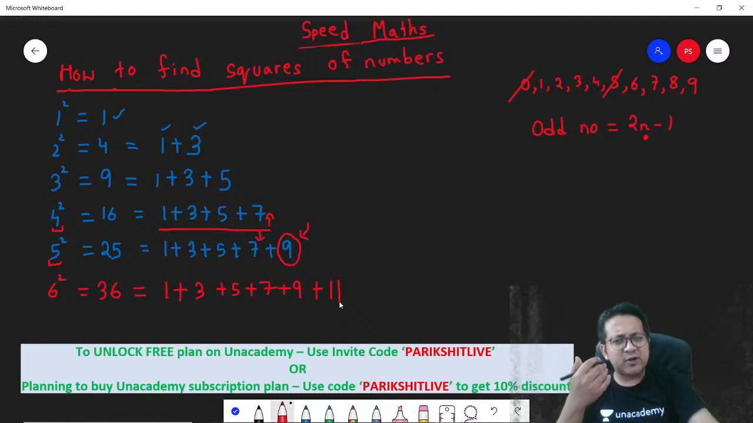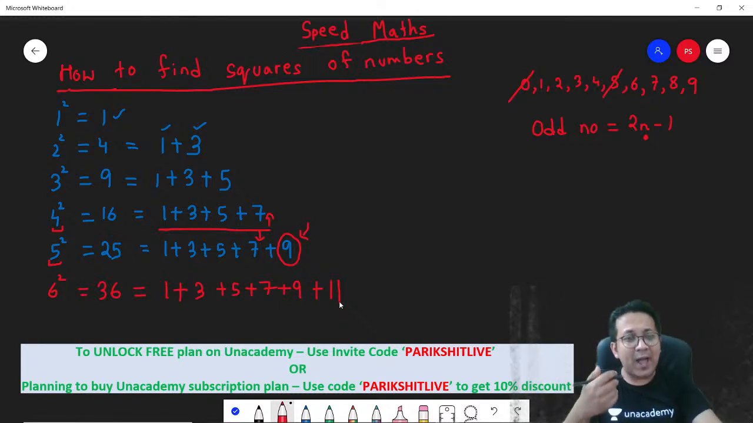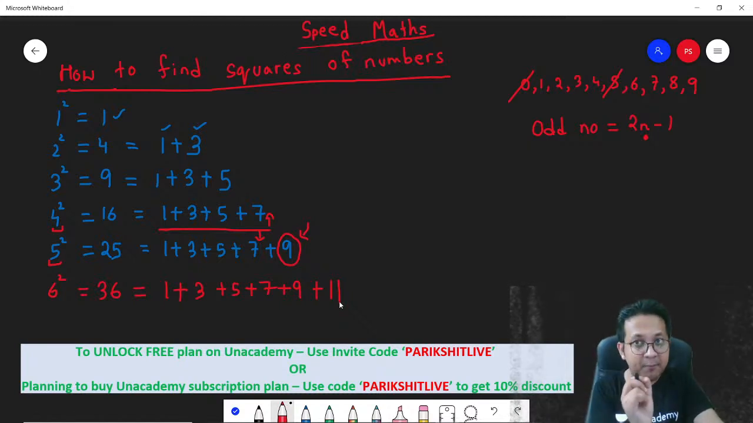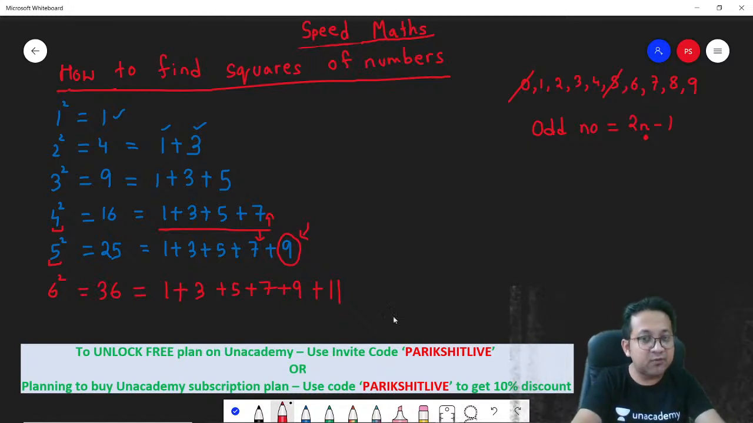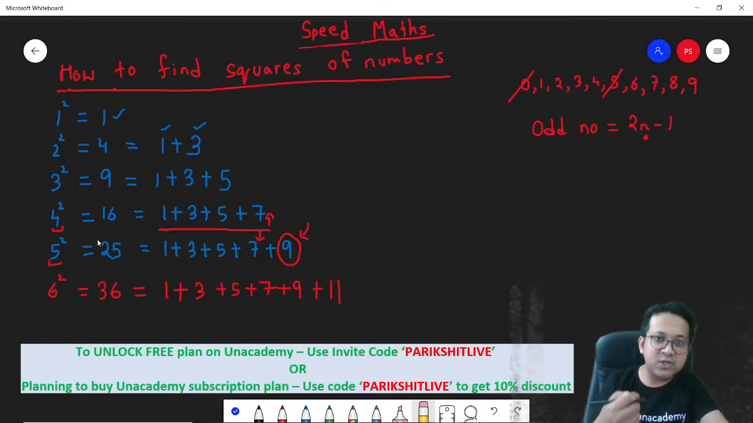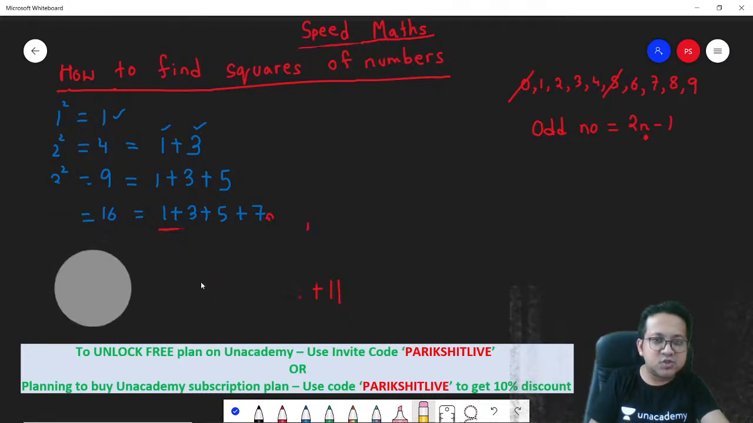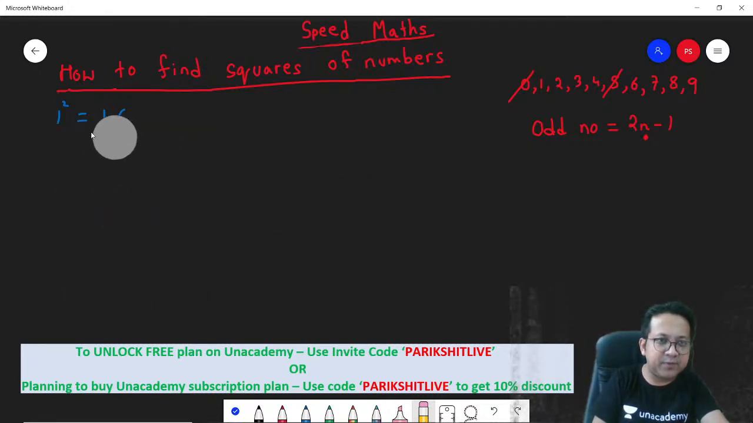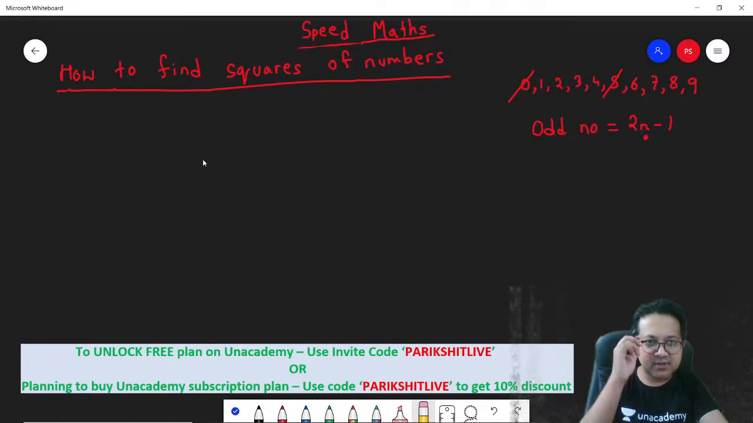I'm showing you 1 square to 6 square. All of us know these. You might be thinking, why am I teaching you this? Because I'm going to extend the logic for bigger numbers. Fine? So now that you know that squares are sums of consecutive odd natural numbers, I think we are ready to find out the squares of bigger numbers. Fine? Let's focus on this. Correct?